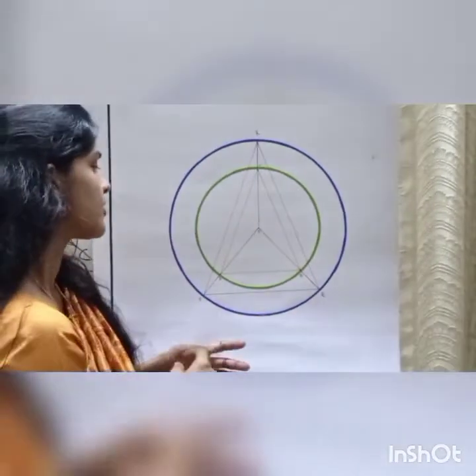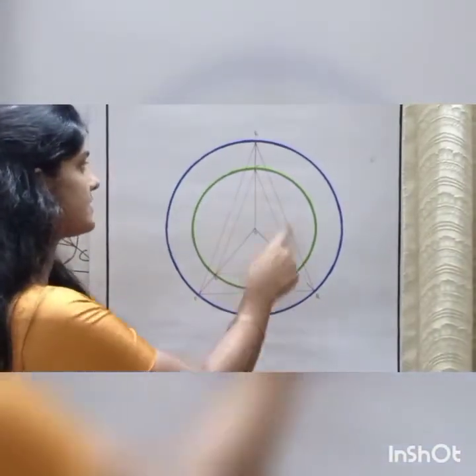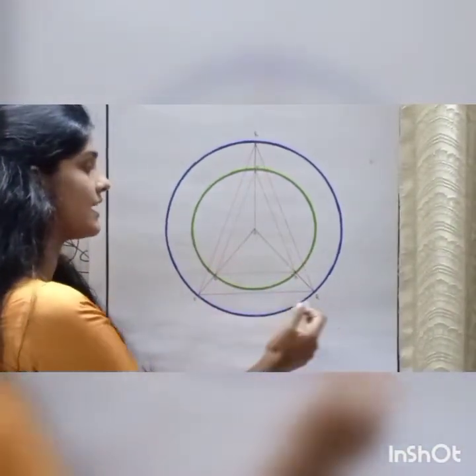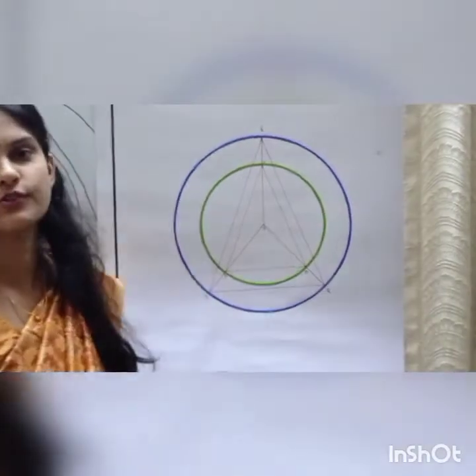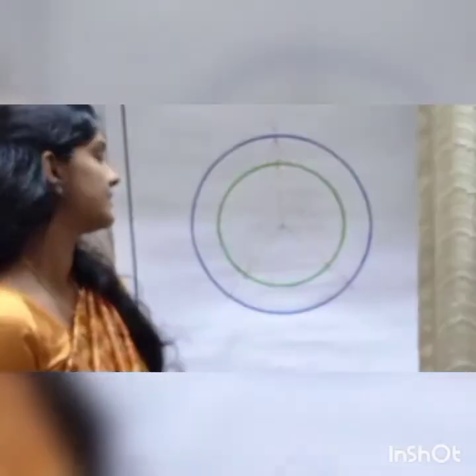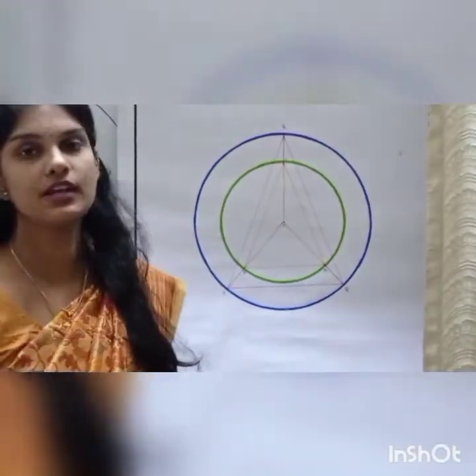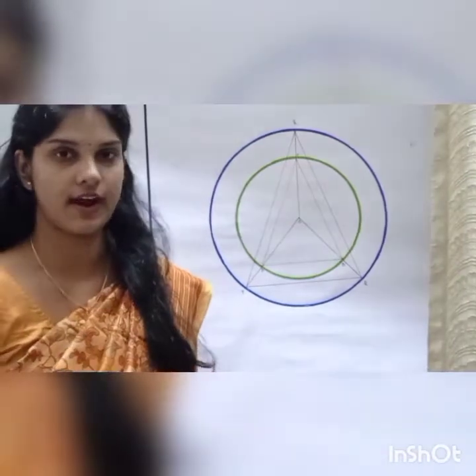So here, do you find any relation between these triangles ABC and PQR? The triangle ABC and the triangle PQR both are equilateral triangles.